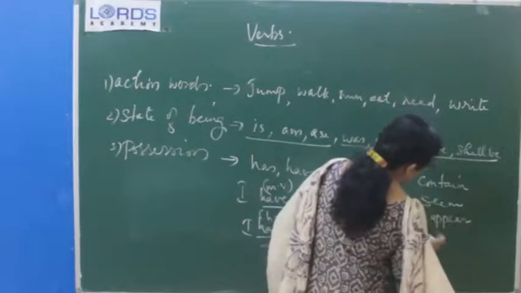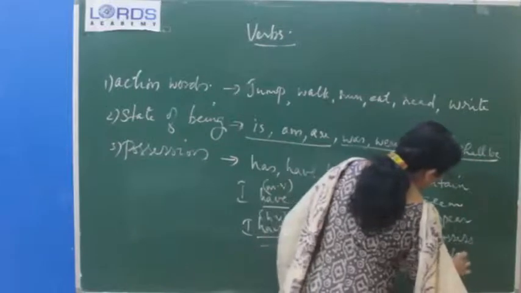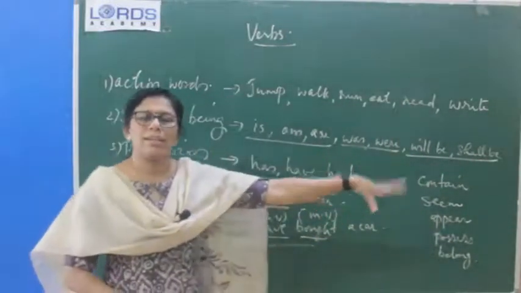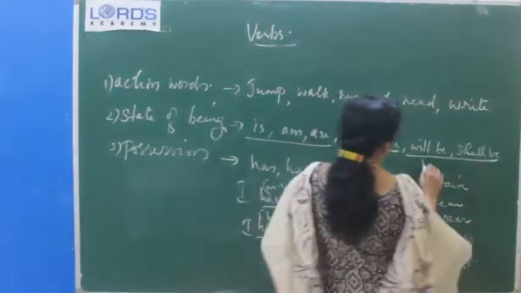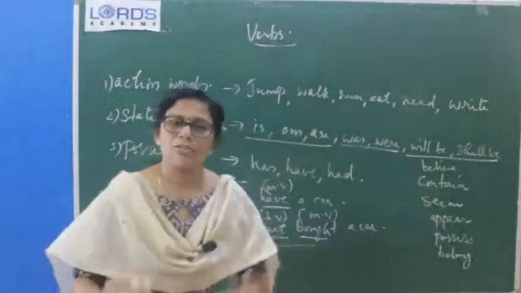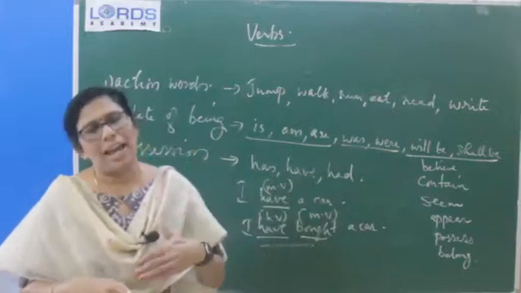Appear, possess, belong. Some 8 to 10 words are there which are called non-action verbs. Believe is a non-action verb. Like this we have a set of non-action verbs. So that shows the state only.